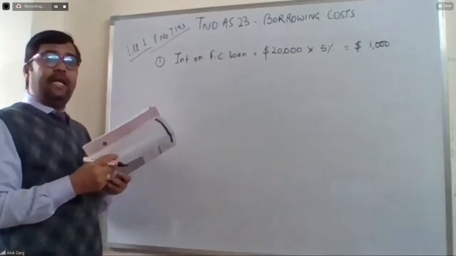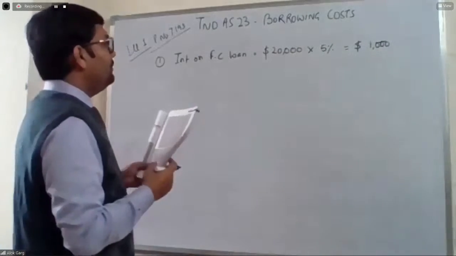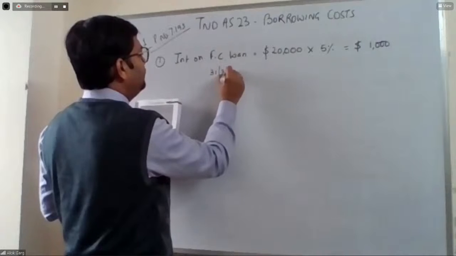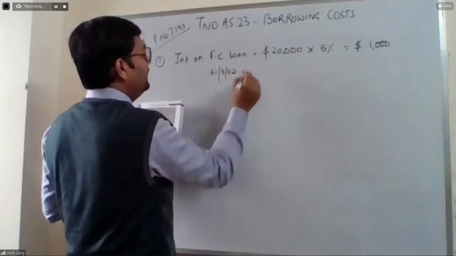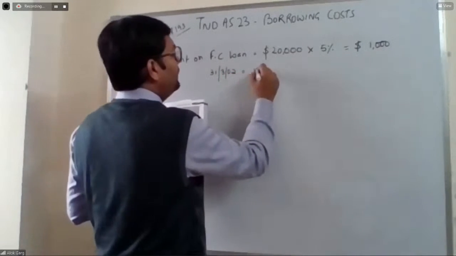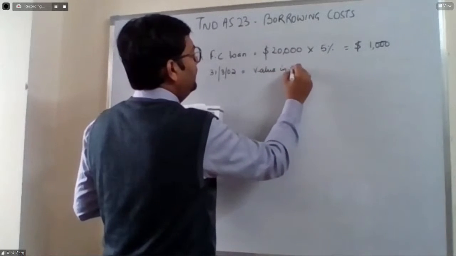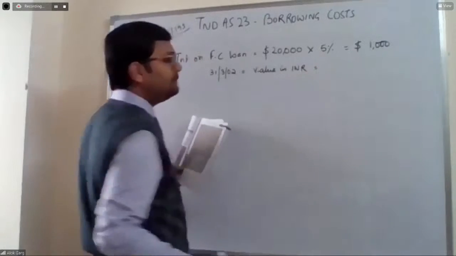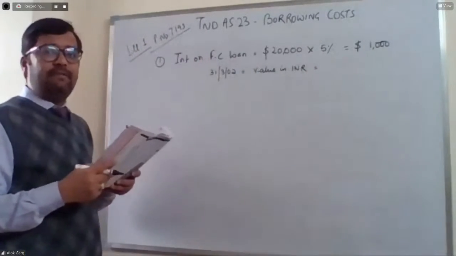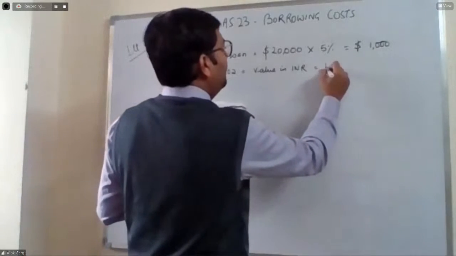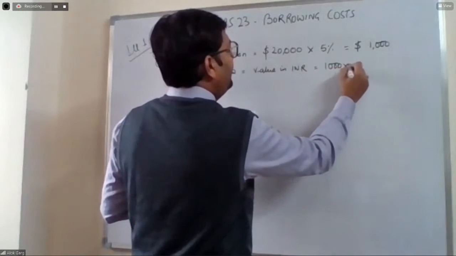Now this is payable on an annual basis. So on 31st March 2002, what is the value of interest in INR? It is 1,000 multiplied by 48.